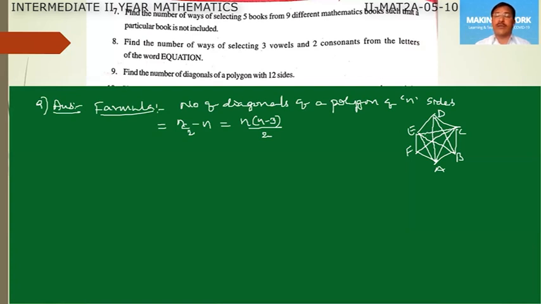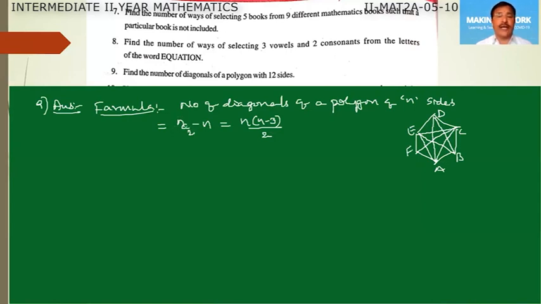The diagonals in a polygon are nothing but the number of straight lines that can be formed by joining the n vertices minus the n sides of the polygon. So the number of straight lines that can be formed by joining these n vertices is equal to what? To get a straight line, we have to select two vertices at a time. As many times as we select two vertices, that many ways we get the straight lines. So from n vertices, the number of straight lines that can be made is equal to the number of ways of selecting two vertices, that is nC2.